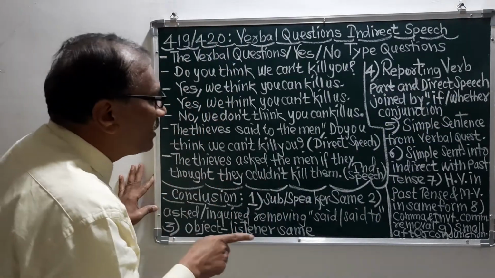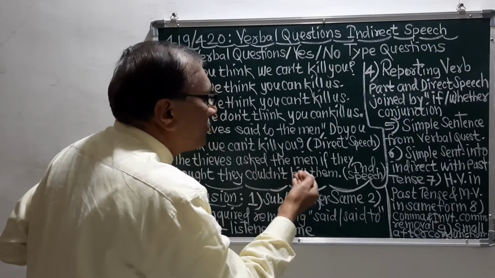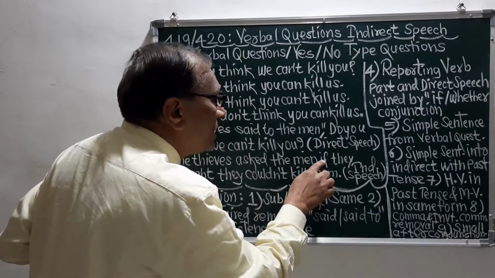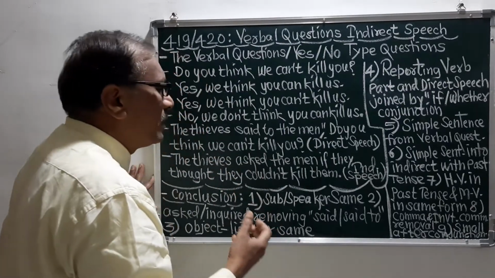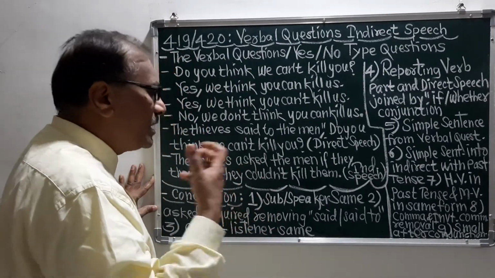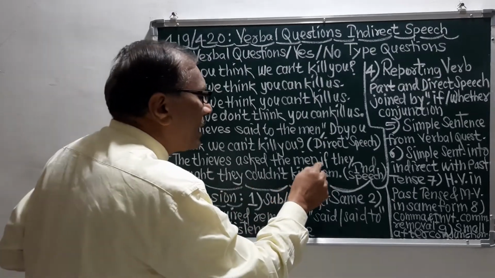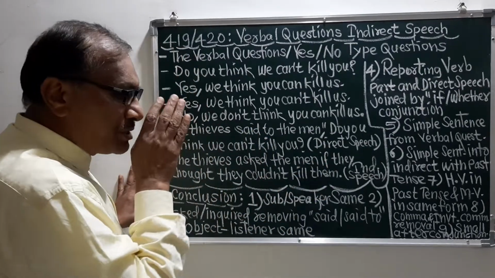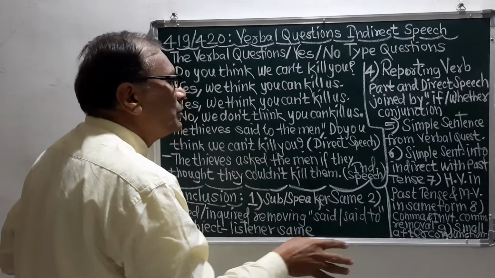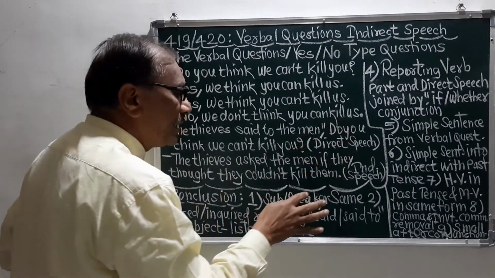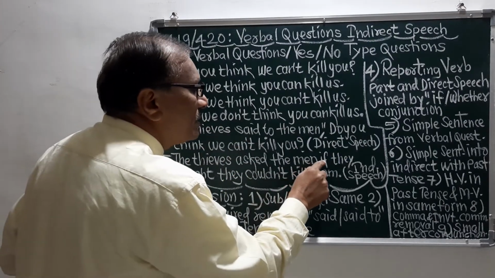So remember, this is the object, and after this object I have put "if," or we can put "whether" also. Sometimes you can put "if," or sometimes you can put "whether." Here I have put "if," and I have removed the comma and inverted comma, and instead of them I have put this conjunction.